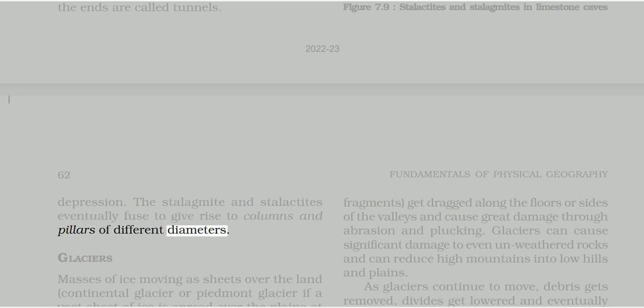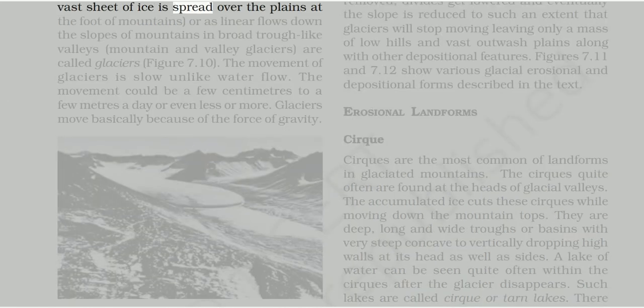Glaciers. Masses of ice moving as sheets over the land. Continental glacier or Piedmont glacier if a vast sheet of ice is spread over the plains at the foot of mountains, or as linear flows down the slopes of mountains in broad trough-like valleys. Mountain and valley glaciers are called glaciers. Figure 7.10. The movement of glaciers is slow unlike water flow. The movement could be a few centimeters to a few meters a day or even less or more.